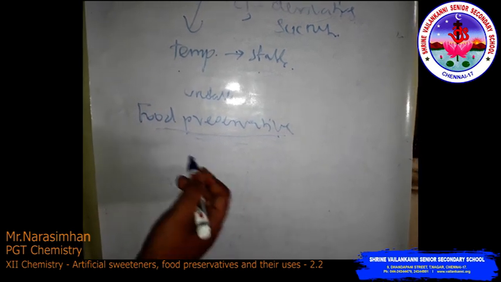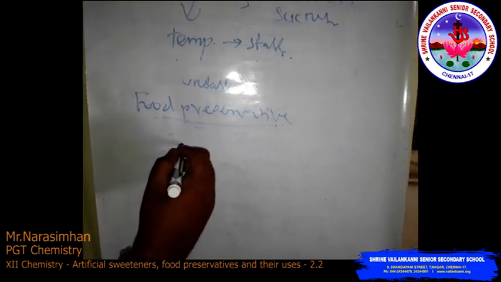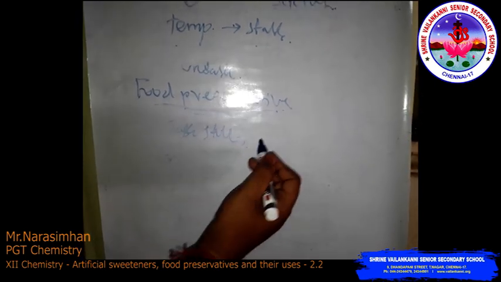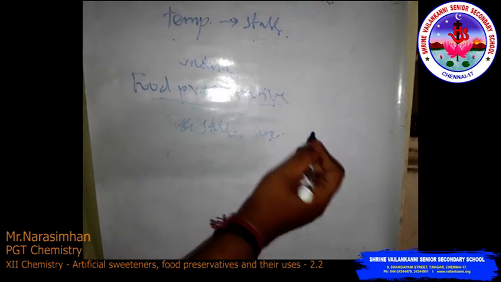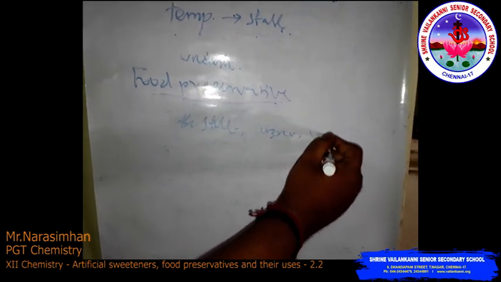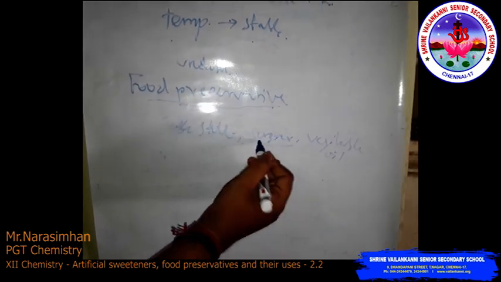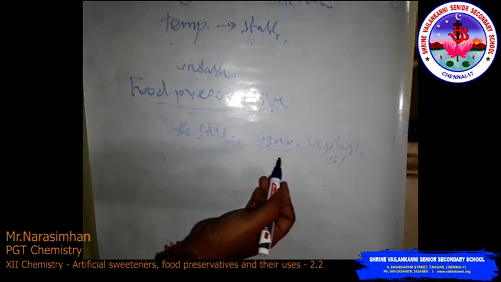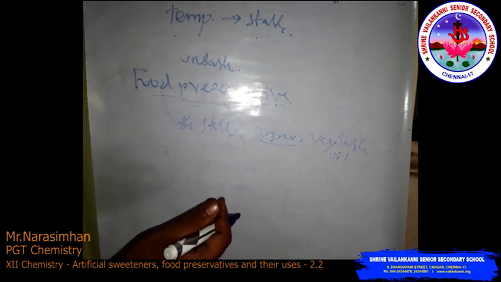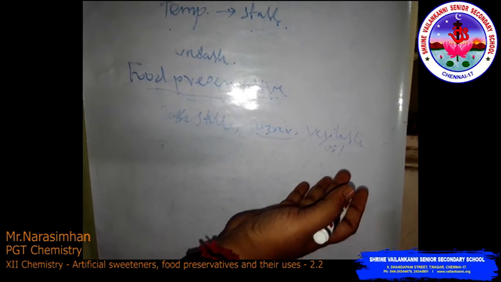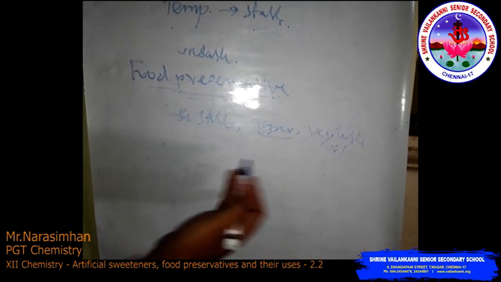Examples of food preservatives are table salt, sugar, and vegetable oils. Sugar means, for example, all sweets. Table salt is used in pickles. Vegetable oils also act as food preservatives.